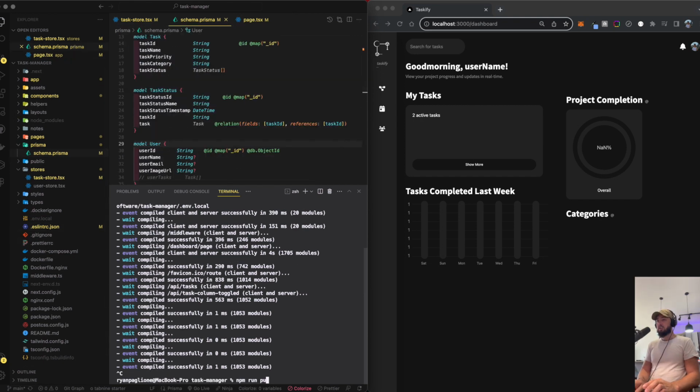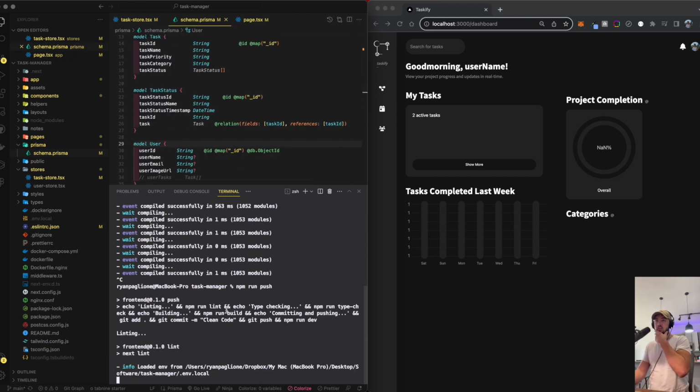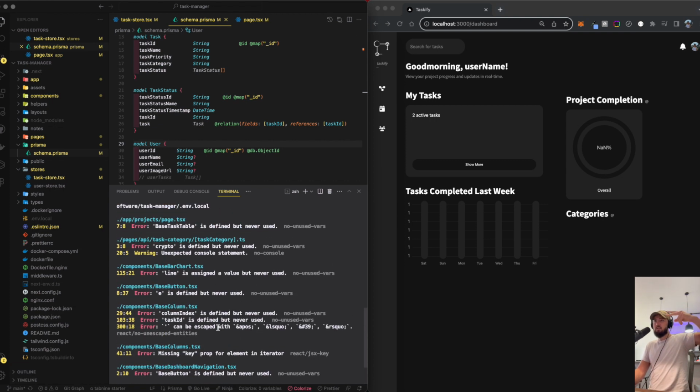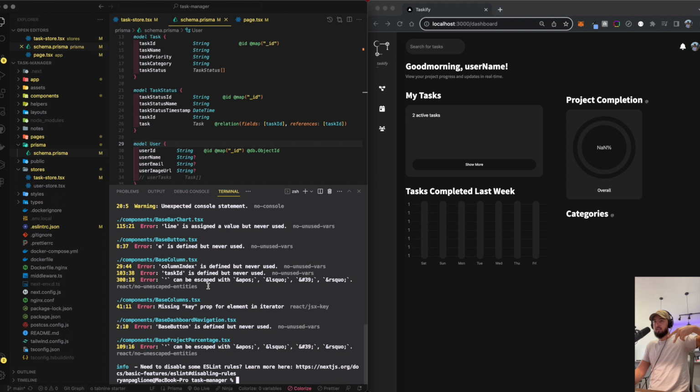Because I had just got it back to where we could run our push command, where it runs through a lint and then type checks. And then we get all these lint errors saying, hey, you need to fix this, fix this, fix this. And then it runs through a type check. If it doesn't pass the lint, it won't push the code.